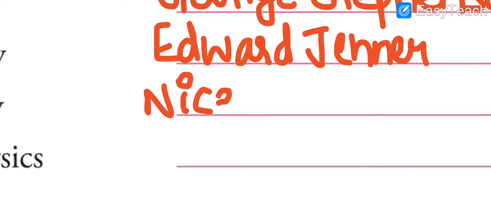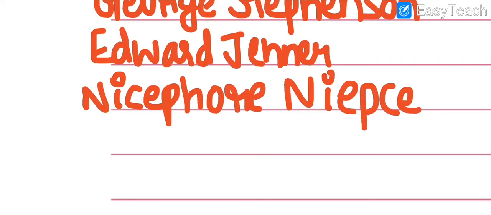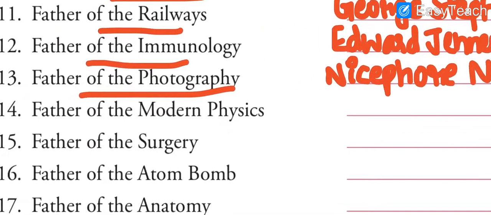Whenever you click a pic, you always say what? Nice. Right? The name is also Nice for a Nipsey. He is the father of photography.